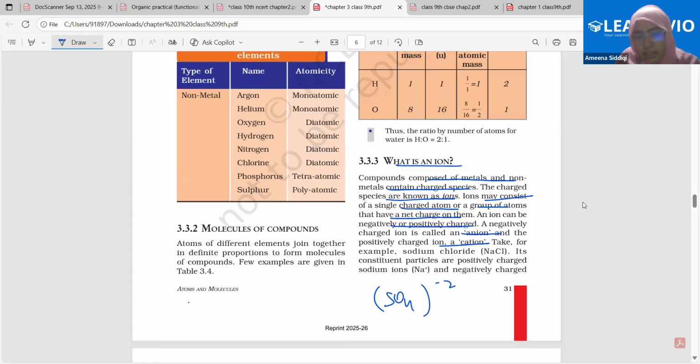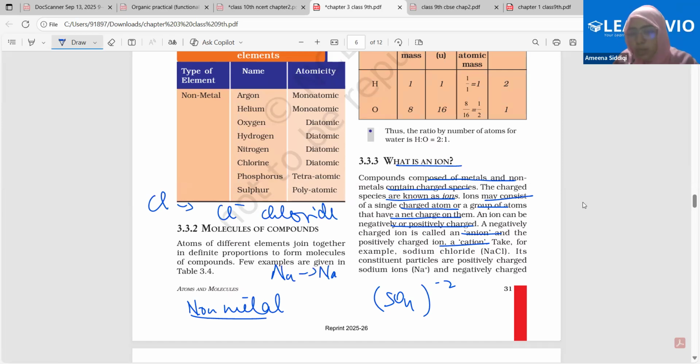Whenever a non-metallic atom gains a charge, the name will change. Example, chlorine is a non-metal, and if it changes to Cl minus, we will not call it chlorine, rather we will call it chloride. But if we have a sodium atom, which is a metal, and it gains a charge of +1, this will still be called sodium.